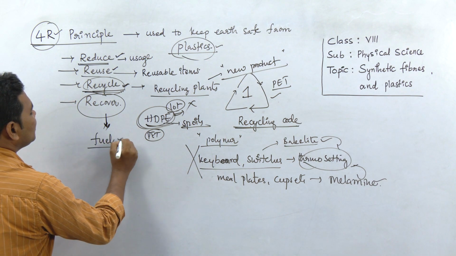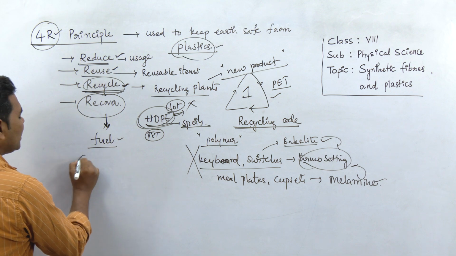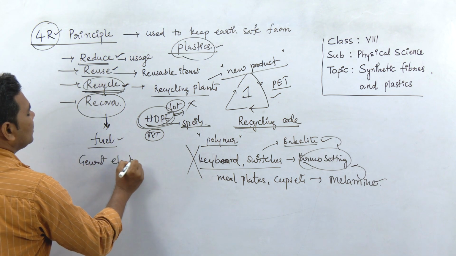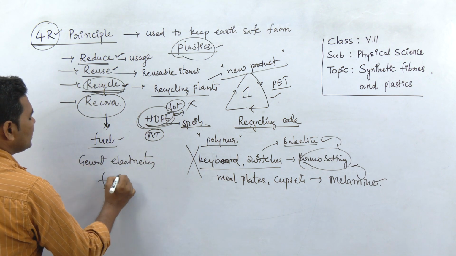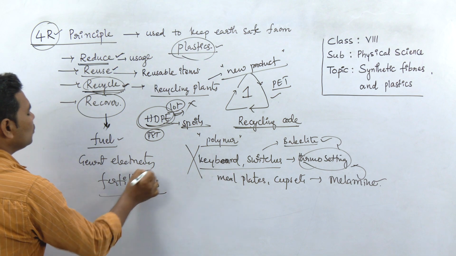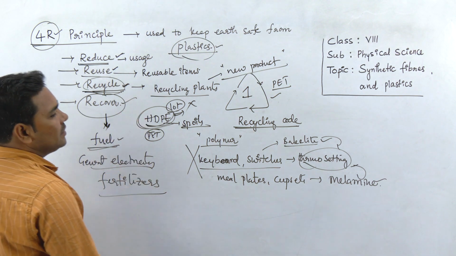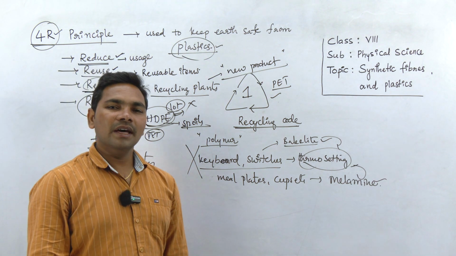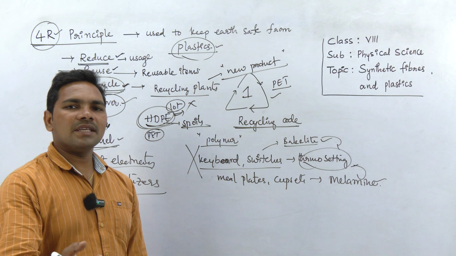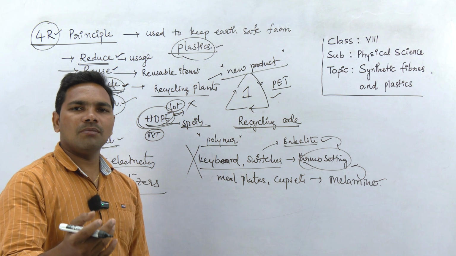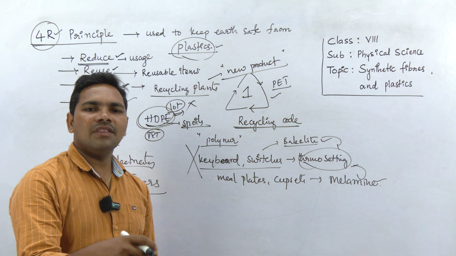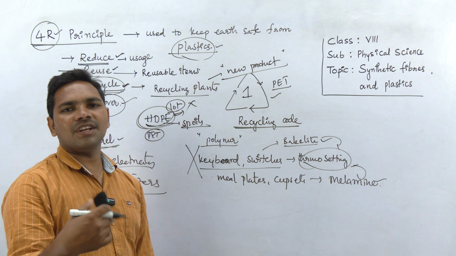They are considered fuel to generate electricity, to make fertilizers, and are made into other useful products. So this process is called recover. If the plastic is not suitable for the recycling process, then it is recovered.